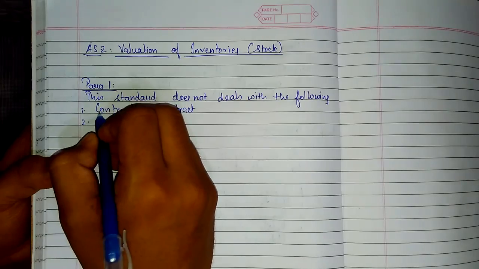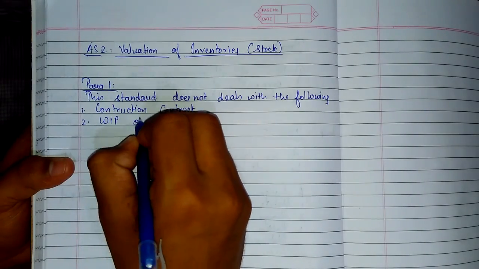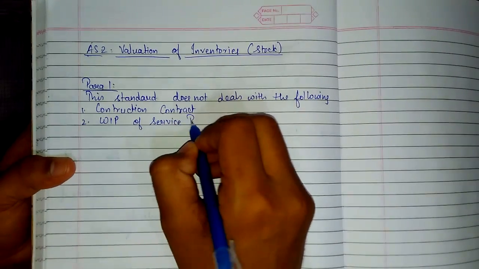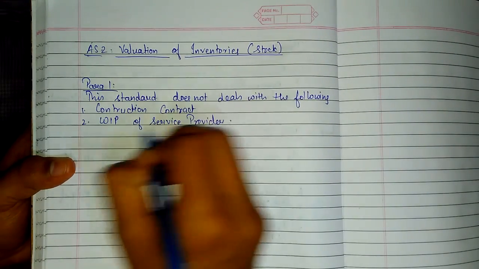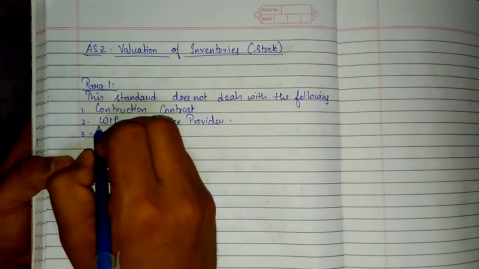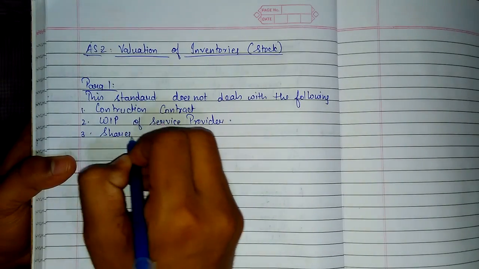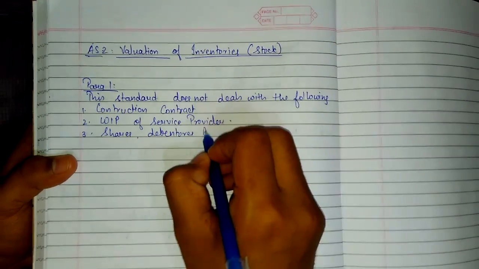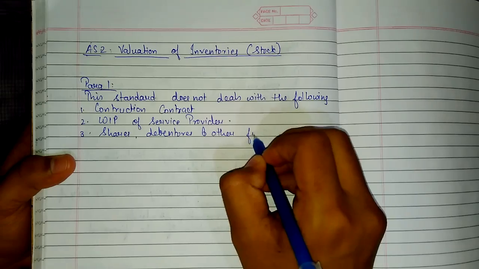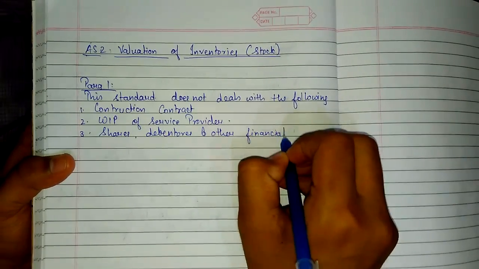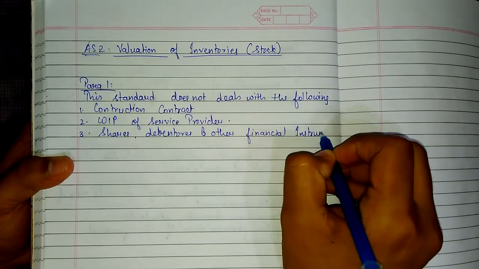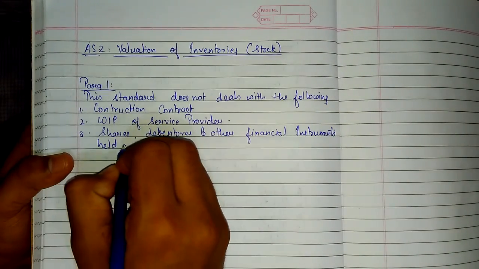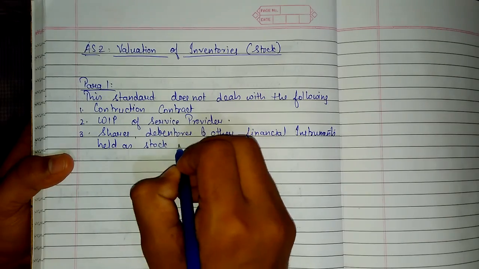Second, WIP of service provider, that is work in progress of service provider. Third, shares, debentures and other financial instruments held as stock in trade.